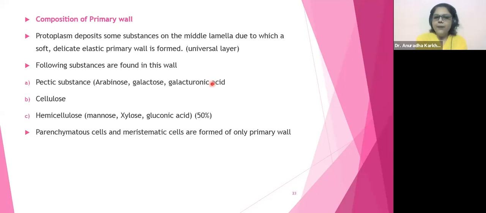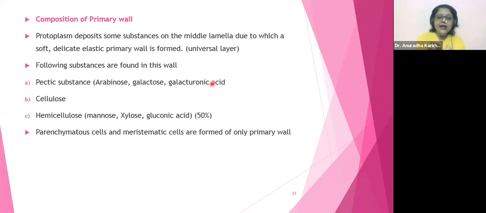Now see, what are the substances that would be found in them? It will have pectic substances like arabinose, galactose, and galacturonic acid. These are all forms of sugar, which slowly orient properly and form that wall, right? No need of remembering the names. If you can just remember pectin, that is more than enough. Some of you were asking me that day what exactly is pectin. Pectin is made up of these different sugars in different concentrations.